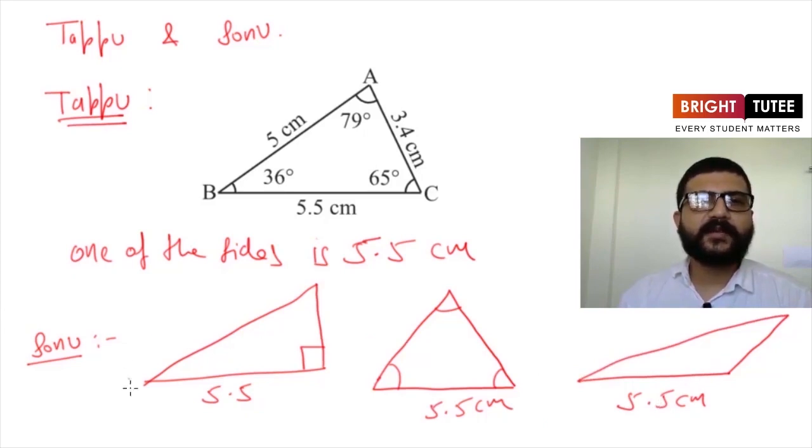So what he observed is that by only this information, that one of the sides is 5.5 centimeters, he can draw infinitely many triangles. It means making a triangle which is a copy of this triangle ABC is not possible with this much information. So he asked for more information from Tapu. Now Tapu decided to give him one more piece of information. So let's see how this game goes now.